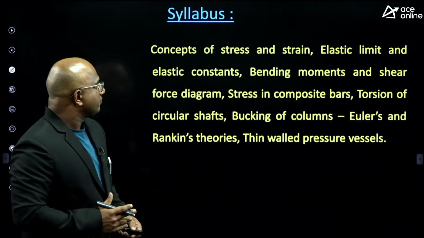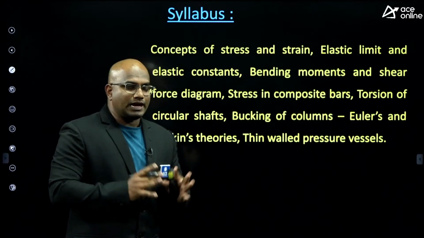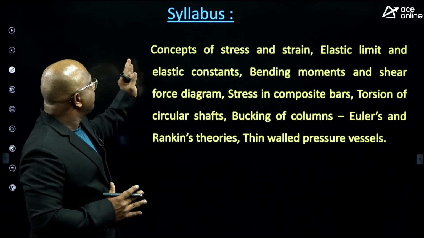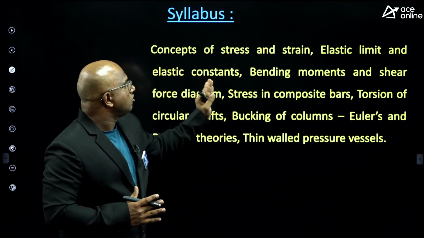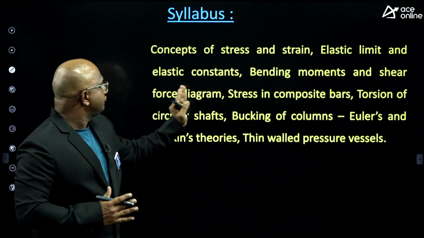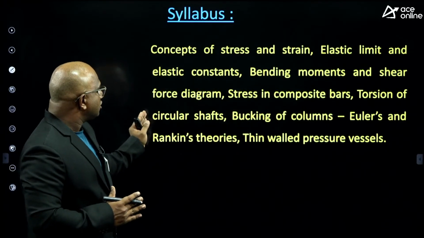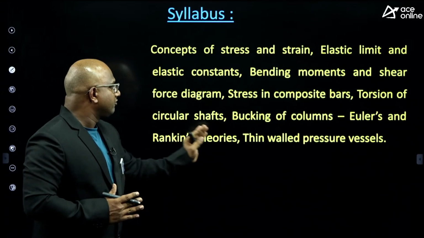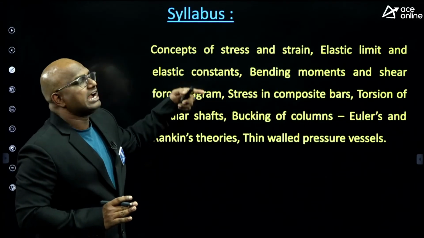Now coming to the syllabus given in your notification, guys. A typical syllabus covers the concept of stress and strain, elastic limit, elastic constants, bending moment and shear force diagram, stresses in composite bars, torsion, buckling, thin-walled pressure vessels, Rankine's theory, etc. But this seems to be a little confusing.